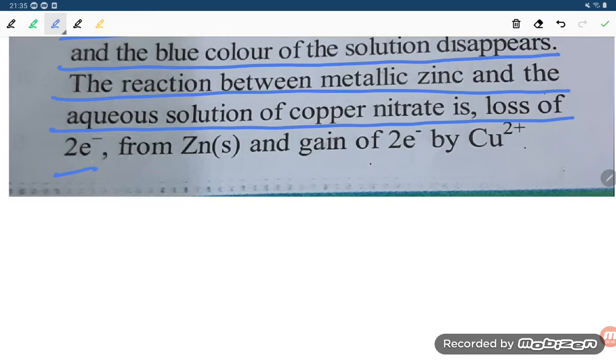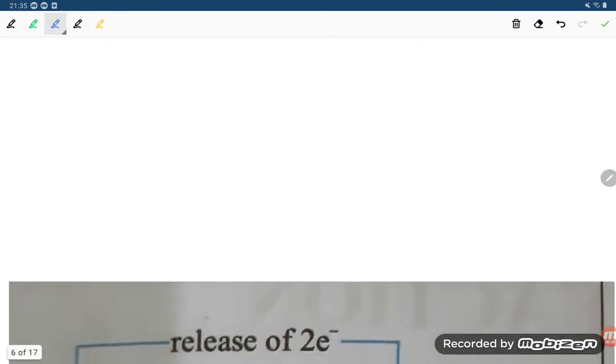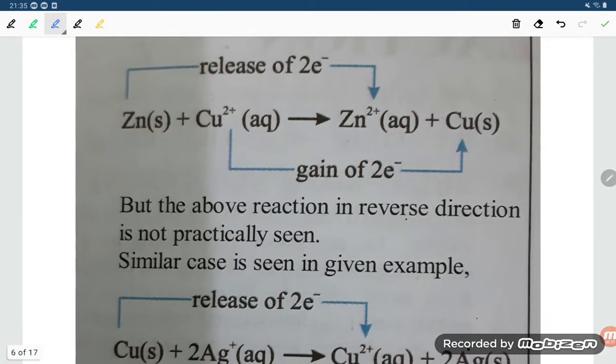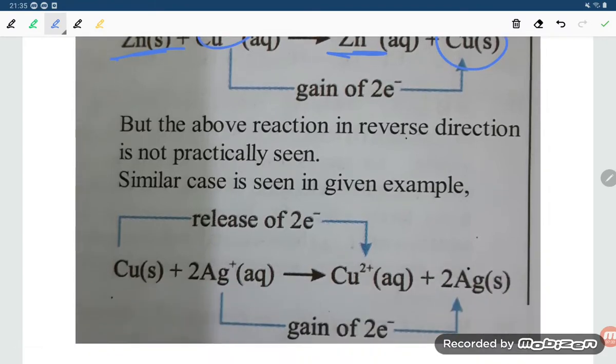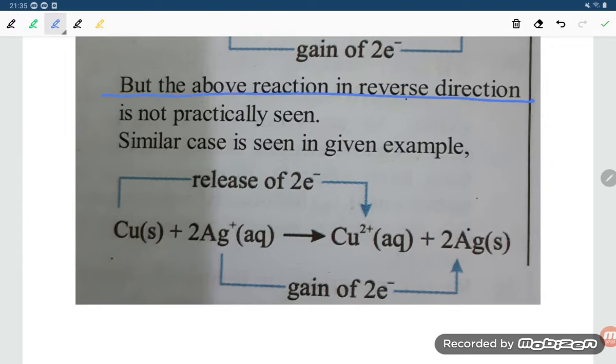So what is happening in the reaction between metallic zinc and the aqueous solution of copper nitrate? There is loss of 2 electrons from zinc and gain of 2 electrons by Cu2+. So here you can see the reaction: zinc is losing 2 electrons to form Zn2+, and Cu2+ is gaining electrons to form solid copper. But the above reaction is reversible.